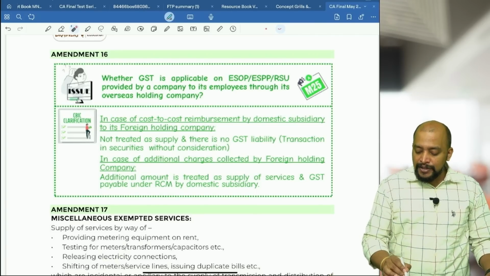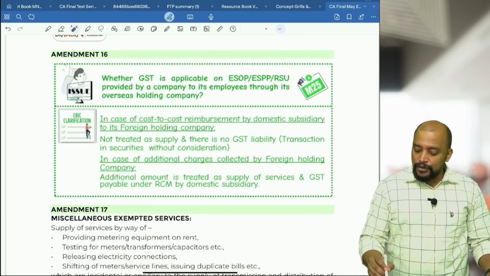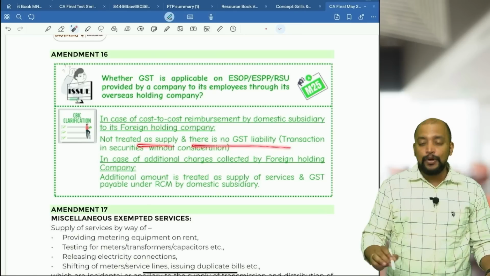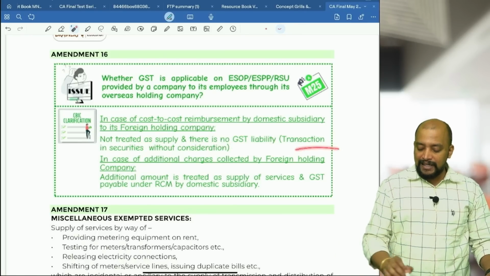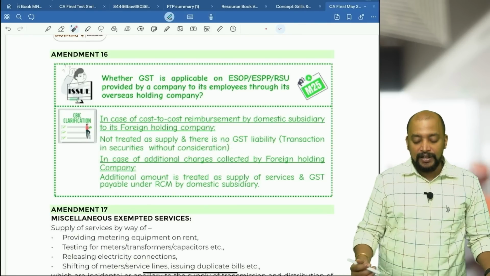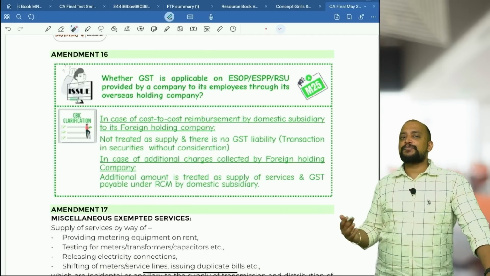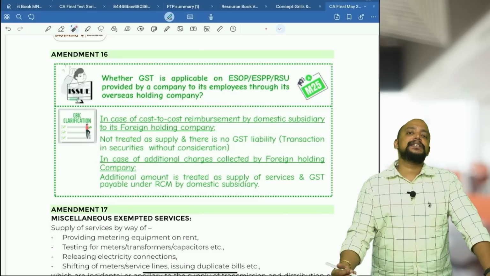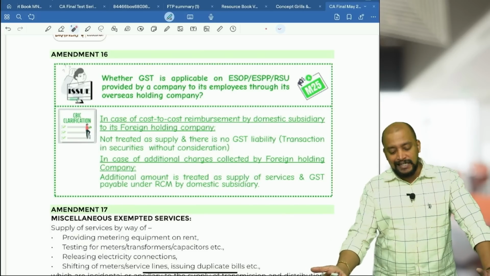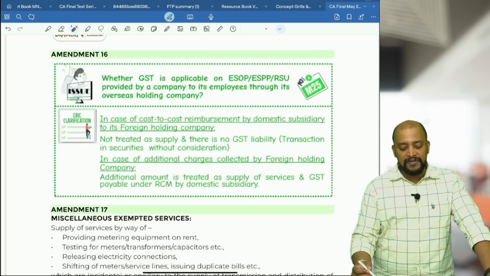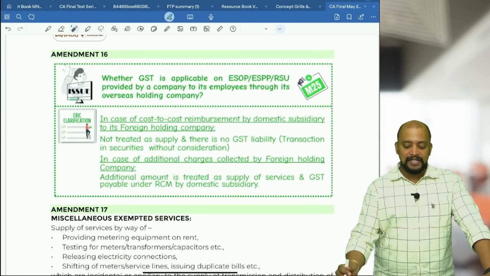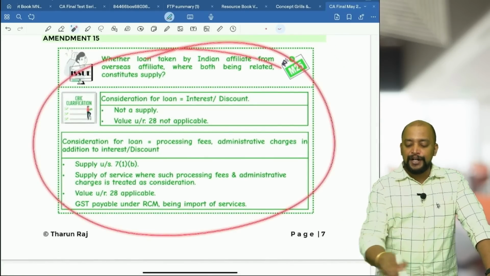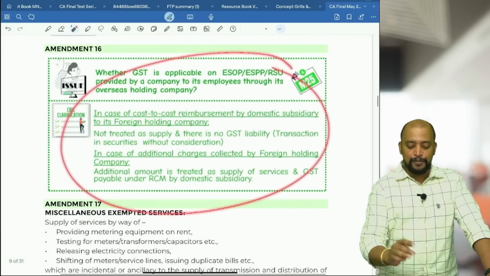In case of cost-to-cost reimbursement by the domestic subsidiary company to its foreign holding company, it is not treated as supply, as there is no GST liability. Basically it will be a transaction in securities without consideration. Suppose for these ESOPs, ESPPs, etc., they pay some additional charges; then that additional amount will become supply and consequently GST will be payable. The additional amount is treated as supply of service and GST is payable under RCM by the domestic subsidiary. So basically these two are connected: this is one point related to the loan and this is another point related to ESOPs.